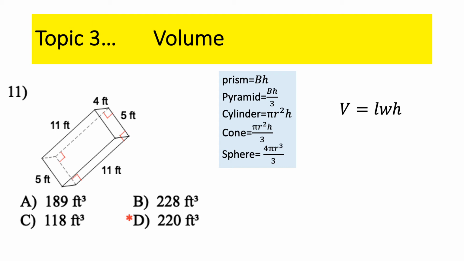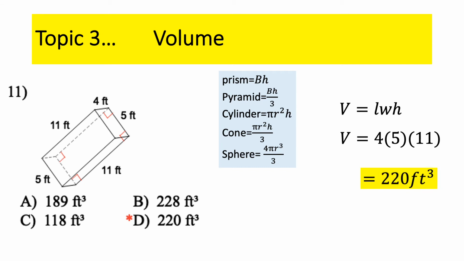Okay, so what's the length and the width? I'm going to pick the top as being my base. That length and width would be 4 and 5, and the distance between the top and the bottom is 11. So simply multiply those three numbers together. I'm pretty sure you can handle that one. Notice the units here are in cubic feet because it's volume, not area. Volume is in cubic units, area is in square units.